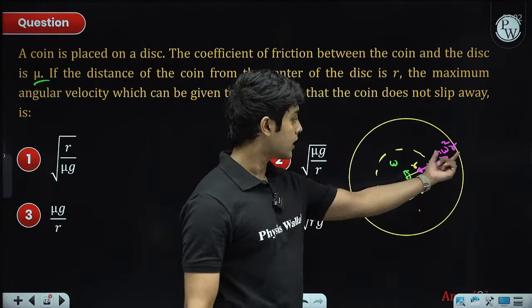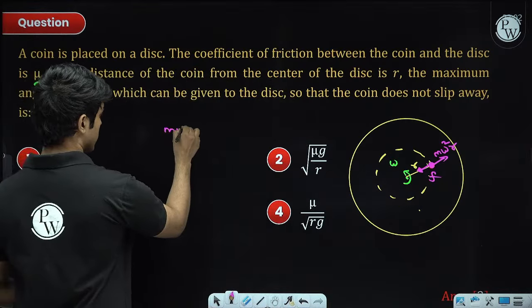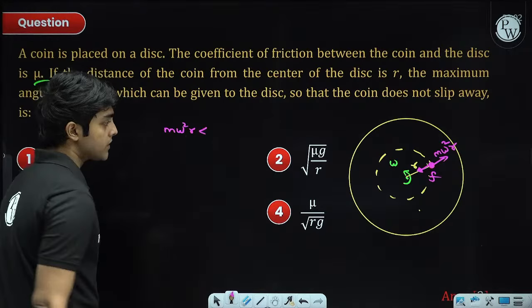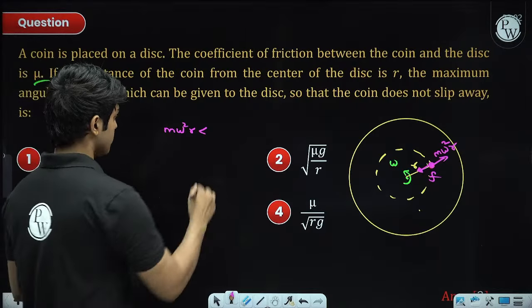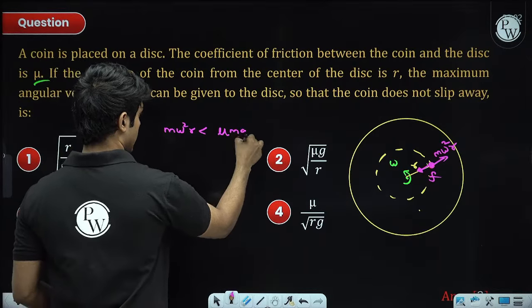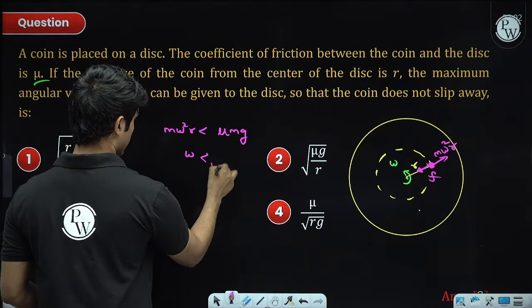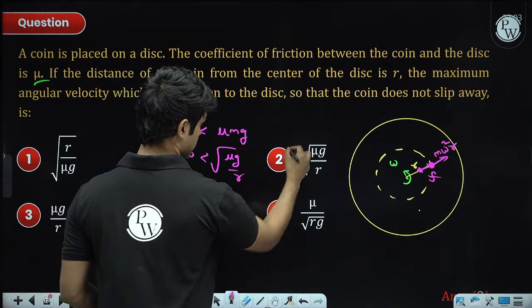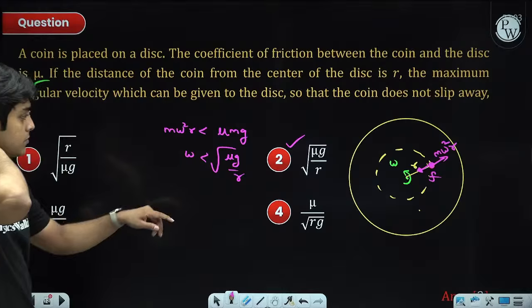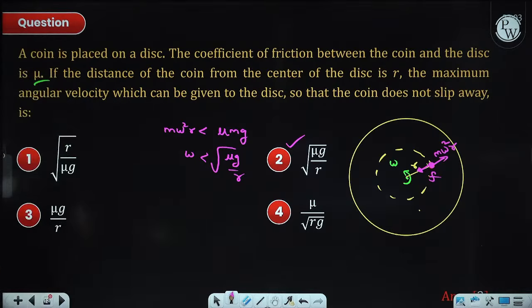So m omega square r should not cross the maximum friction. So m omega square r should be less than max friction. What is max friction? Mu times the normal, which is mu mg. Which means omega should be less than root of mu g by r. Second option. So omega must be less than or equal to this value, otherwise the coin will slip.